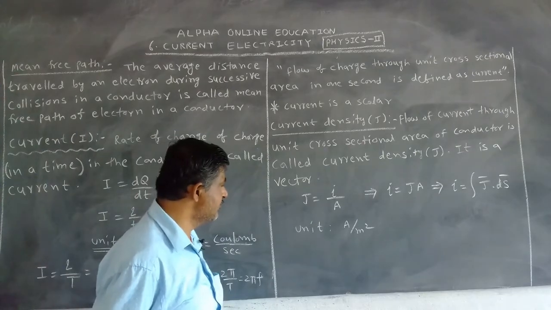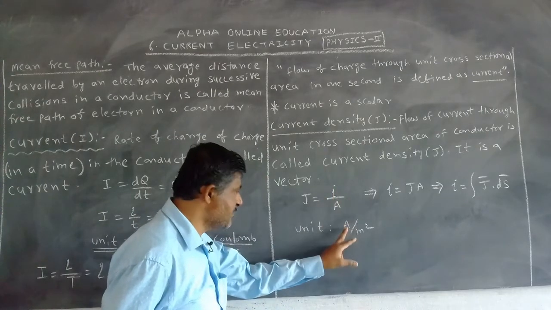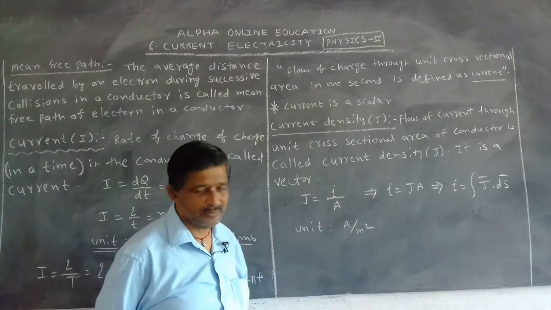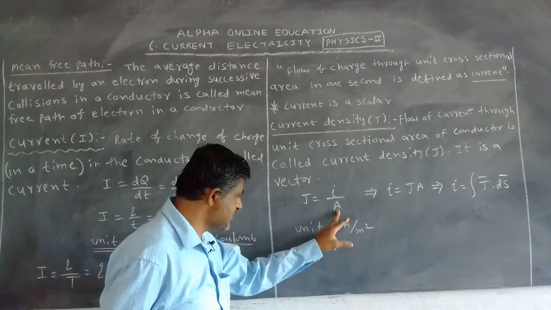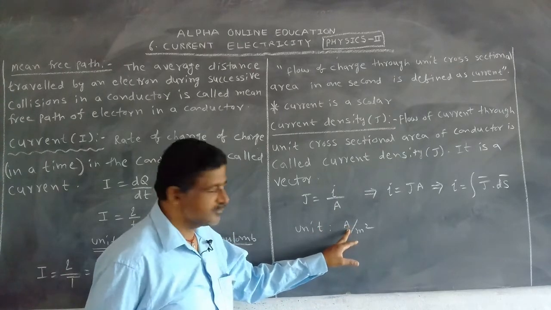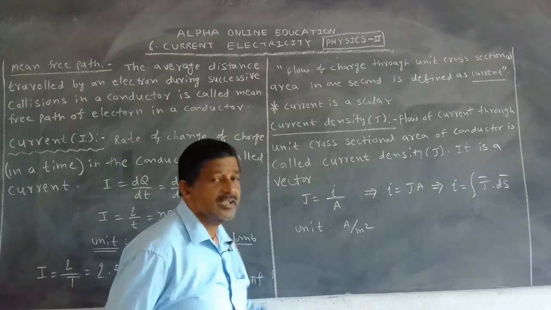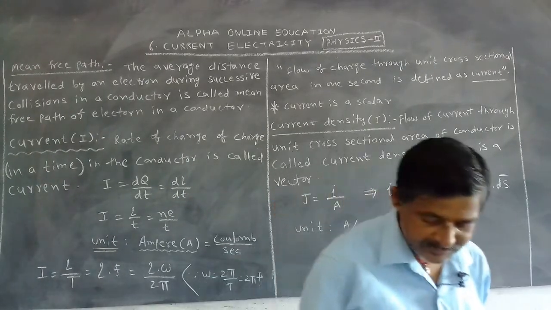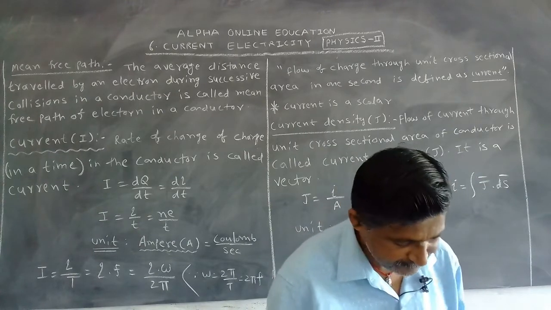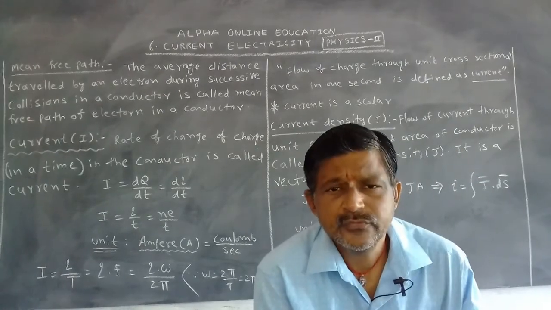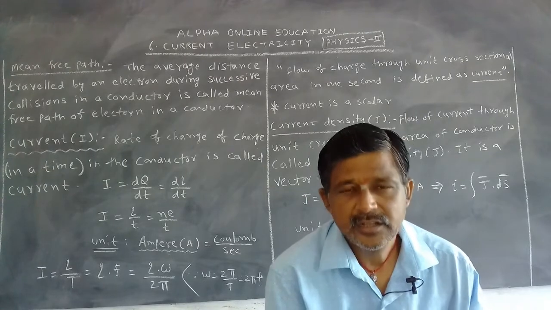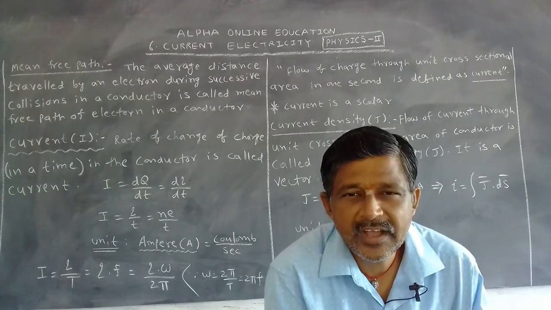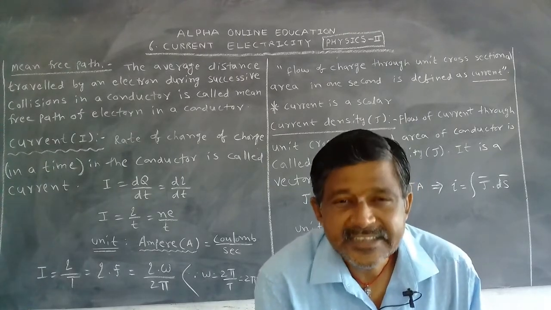Now what is the unit of current density? For current, ampere; for area, meter square. Don't confuse this. This is area, this is ampere. What is the unit of current density? Ampere per meter square. Okay, to flow the charges, to flow the current, what is compulsory? A conductor is required.